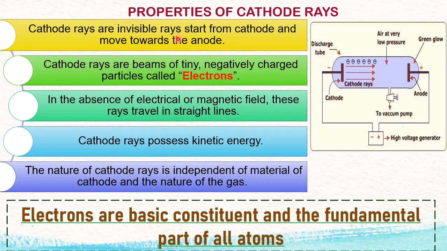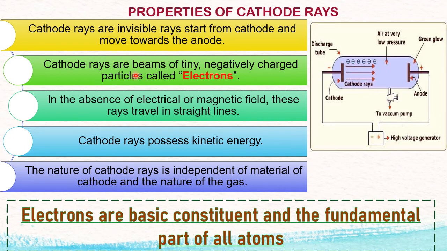So when cathode rays move towards the anode, they are made of what? Negative charge. So he told the second property. Cathode rays are beams of tiny negatively charged particles called electrons. So he named the negatively charged particles present in the cathode rays as electrons.